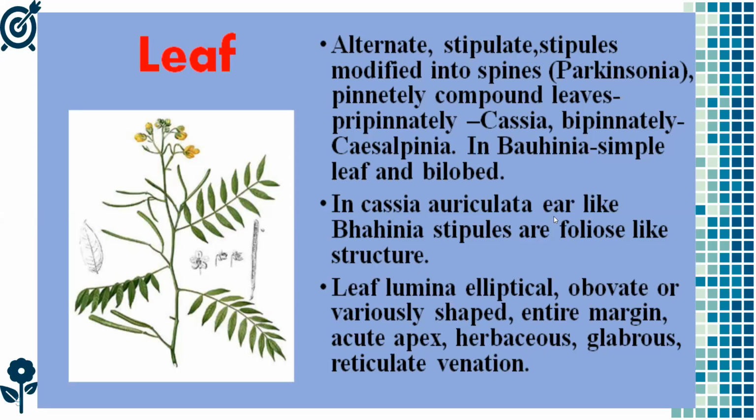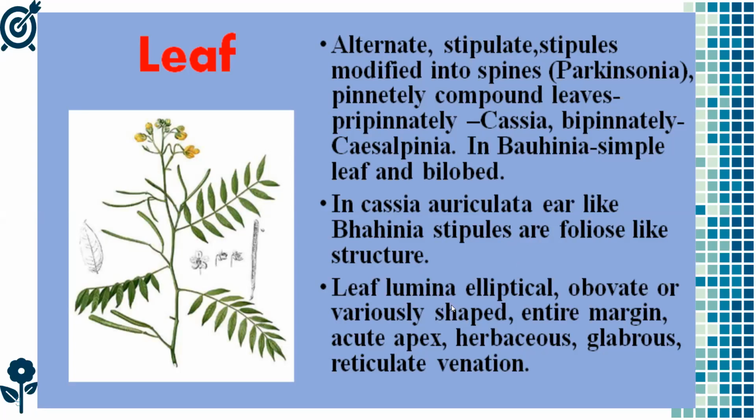So in Acacia auriculata, ear-like stipules, and in Bauhinia, stipules are foliose-like structures. So there are two varieties of structures: foliose-like in Bauhinia, and ear-like leaves in Acacia auriculata.